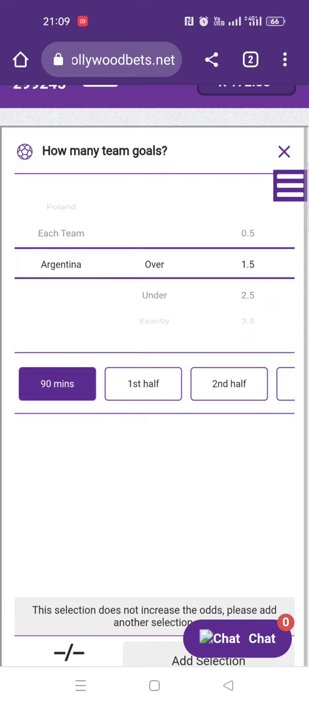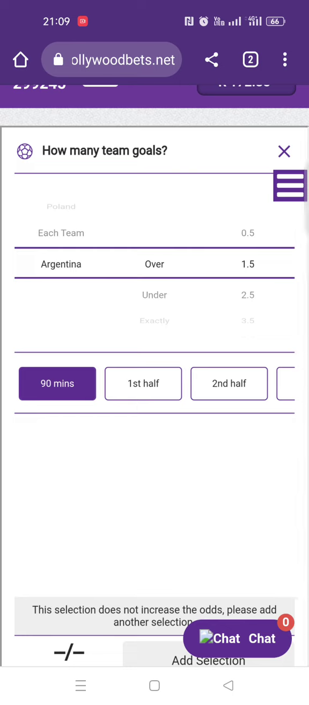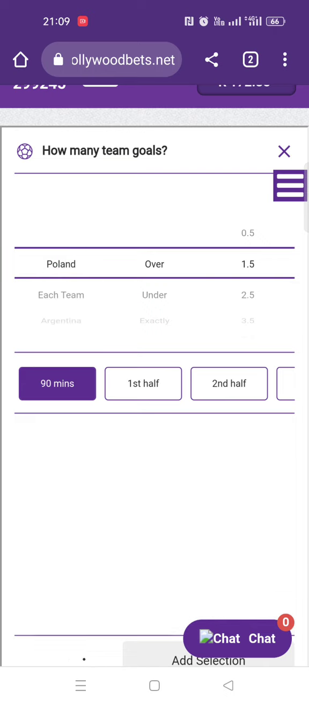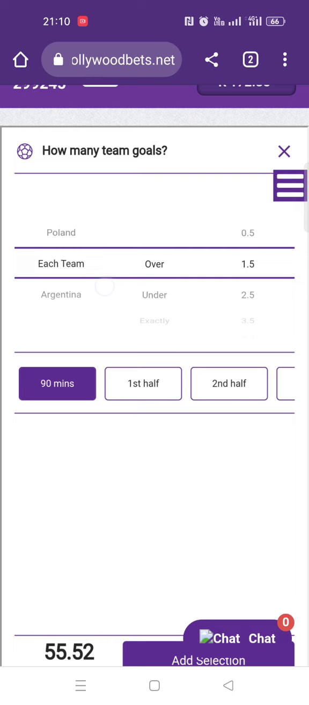You understand? But by the look of things, it seems like it doesn't change anything here because you've selected over 1.5 before. It doesn't add anything. Unless, let's try for Poland. Oh, now it's making sense for Poland. Nevertheless, there's no need. Maybe there's so little odds that it doesn't change the odds. So this market now becomes useless for you unless you can say each team over 0.5.